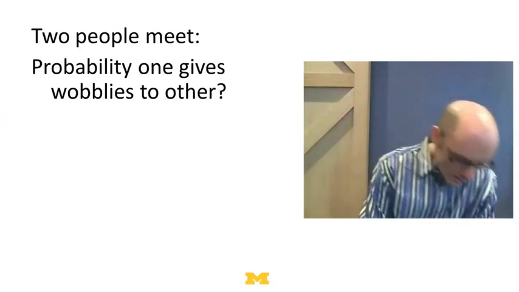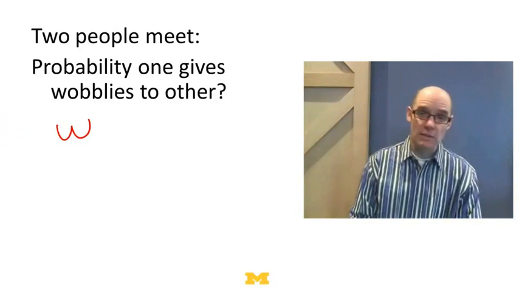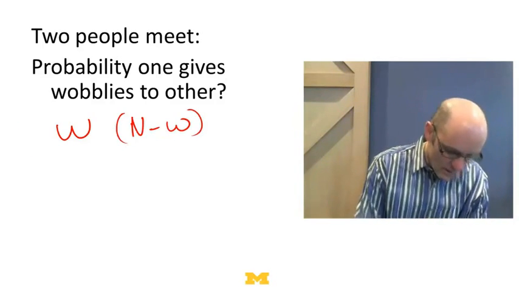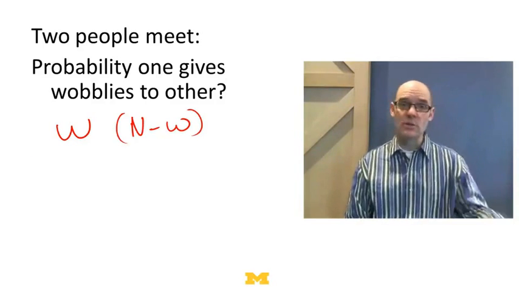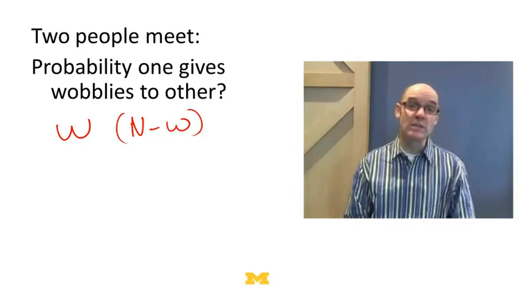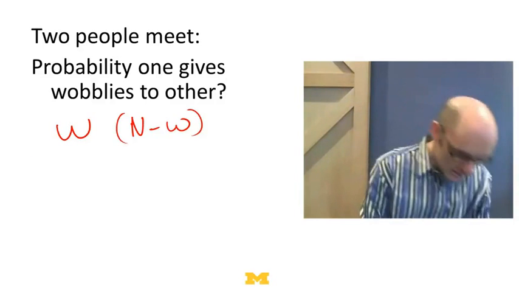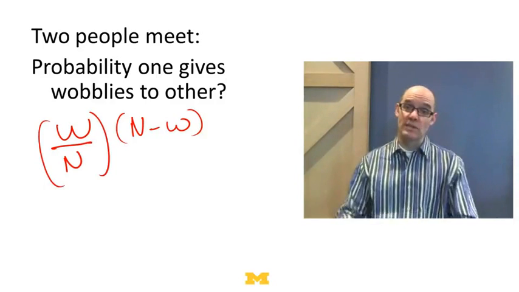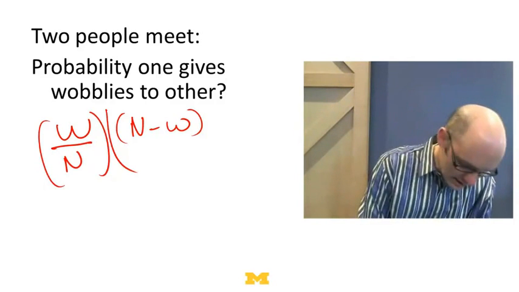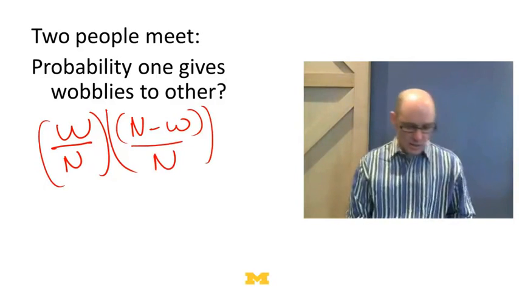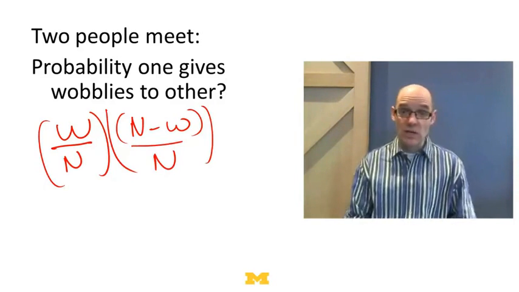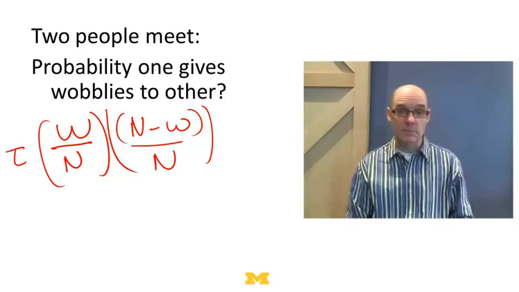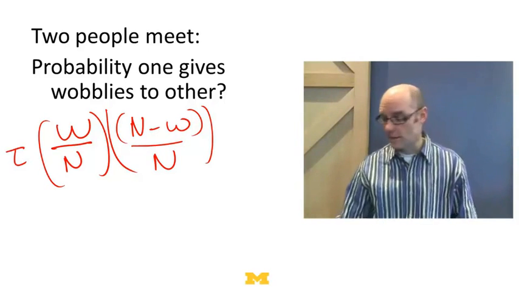Well, remember, W is the number that have the wobblies, and N minus W is the number that don't. So you need one person to have the wobblies and one person not to. What's the probability that someone has the wobblies? That's just W over N. What's the probability of the other person not having the wobblies? That's just N minus W over N. So that's the probability of two people meeting where it could get transmitted. Then you just multiply that by tau, because that's the probability that if those two people do meet, the disease in fact moves from one person to the other.